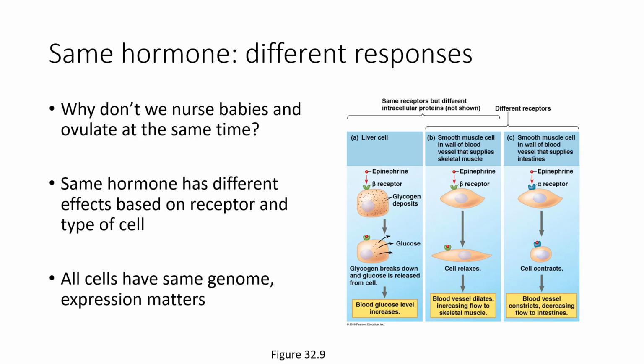This is also why we don't nurse babies and ovulate at the same time, because prolactin actually inhibits ovulation at the same time that it's pro-lactation. All cells have the same genome, and the expression of different parts of their genome is going to allow them to have different receptors, different transduction, and different responses.